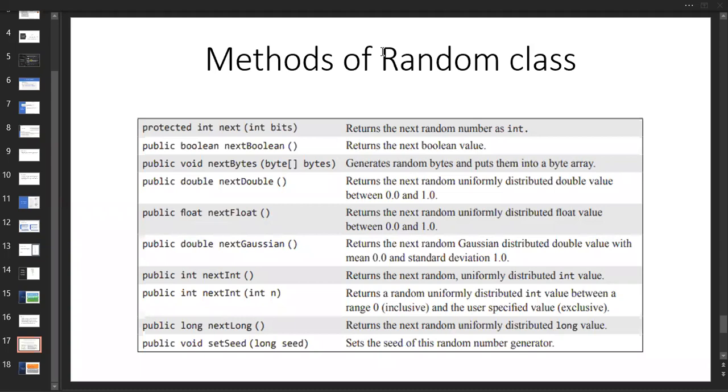No, I don't want to set the seed and all. We'll go for the next integer. So we'd like to go for an integer, right? So what we need to do? So I'm going to take a for loop over here. Let me show you that. Next int, we are going to discuss about the next int method. What is that one?